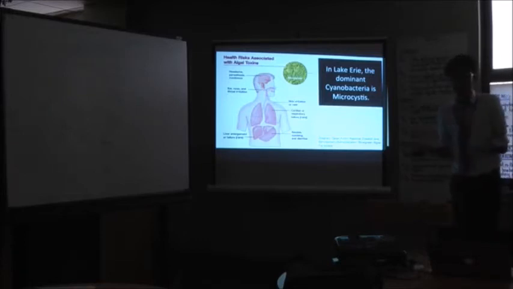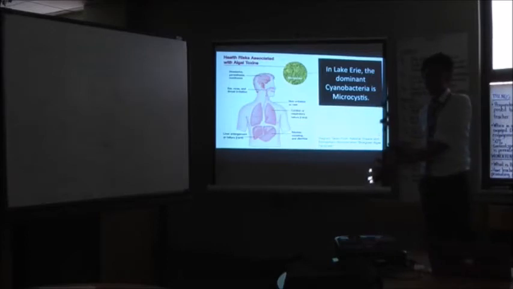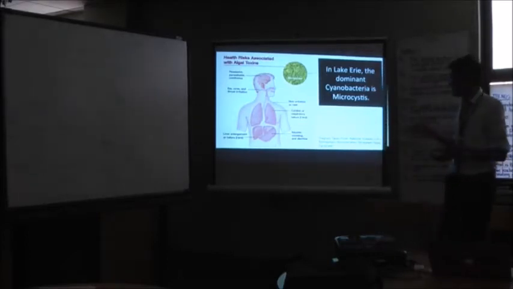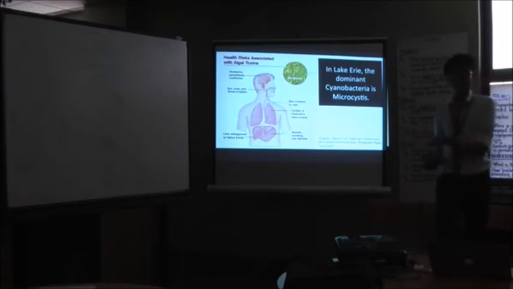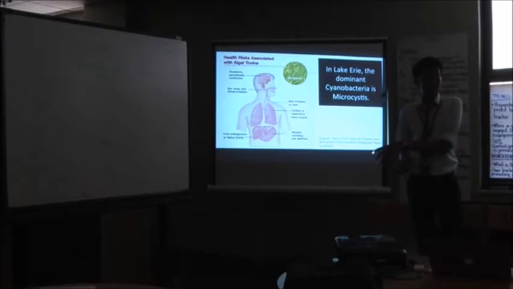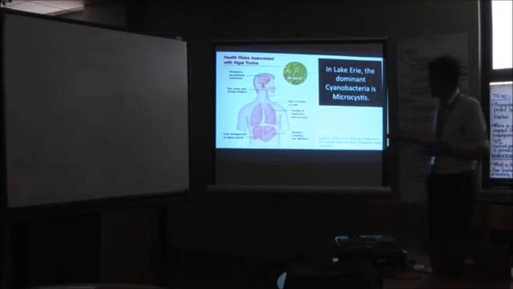So what basically happened in Toledo was for a really long amount of time the water was not being tested, these people were drinking water from Lake Erie, and their water had this known toxin, microcystis, which is deadly to the human being. Until one day the government decided, hey, let me test the water, and they found that this toxin was actually in that water, so they had to shut down tap water for the entire city. So for a good week or so, that city just did not have any tap water, and they had to get water from other sources. So it's kind of like the Flint, Michigan crisis, but with Toledo.